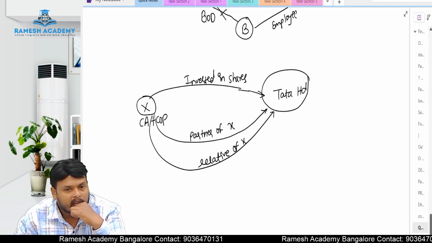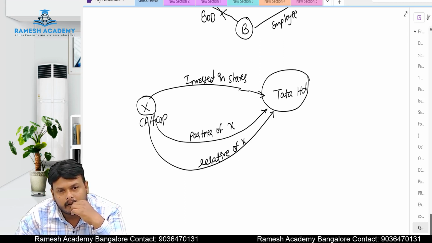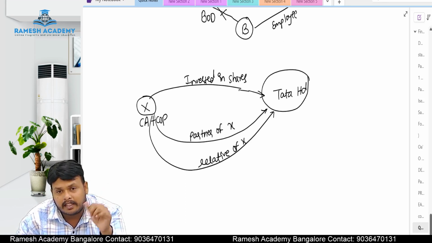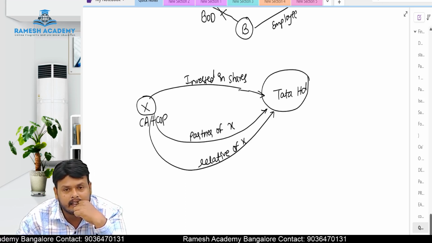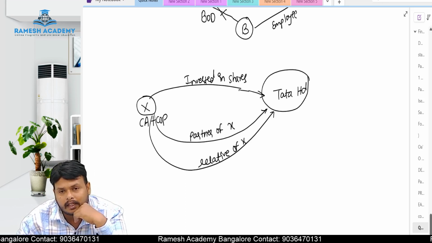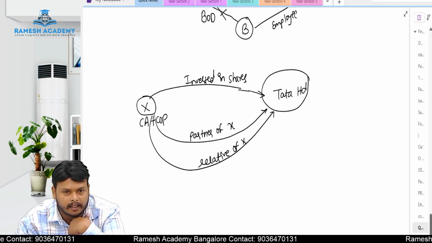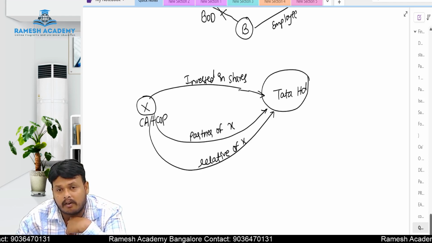See here, X is a chartered accountant holding certificate of practice. If X has invested in shares of Tata Limited, Tata Limited is a company. He has got an opportunity of audit here. Whether X can be appointed as an auditor or not.